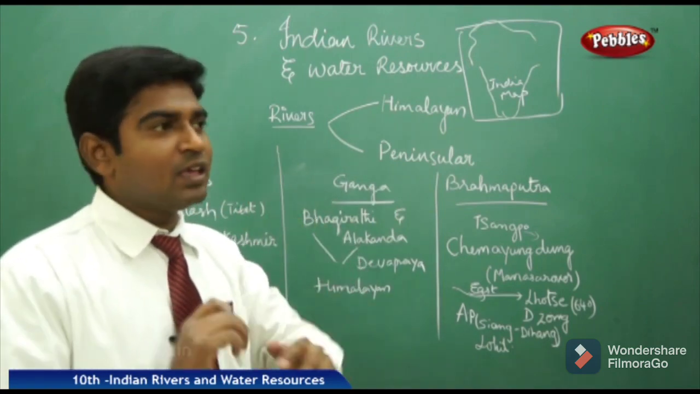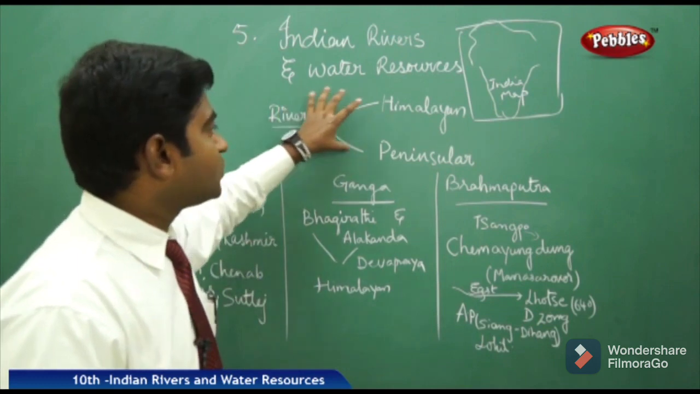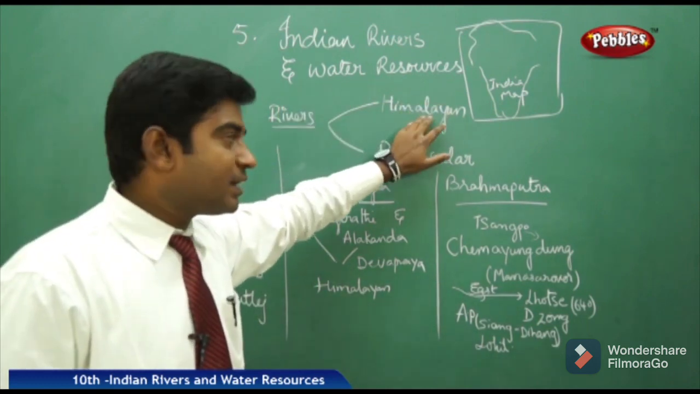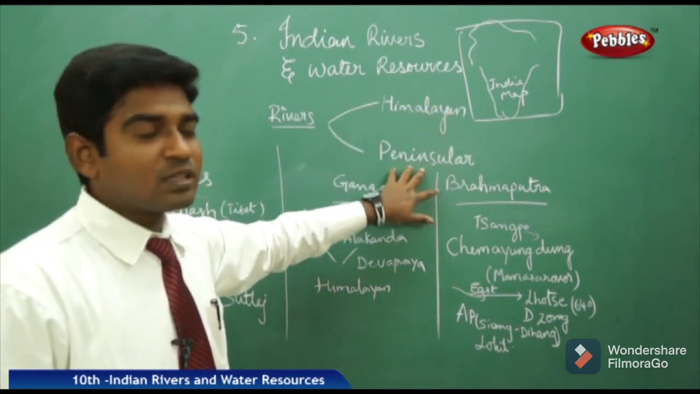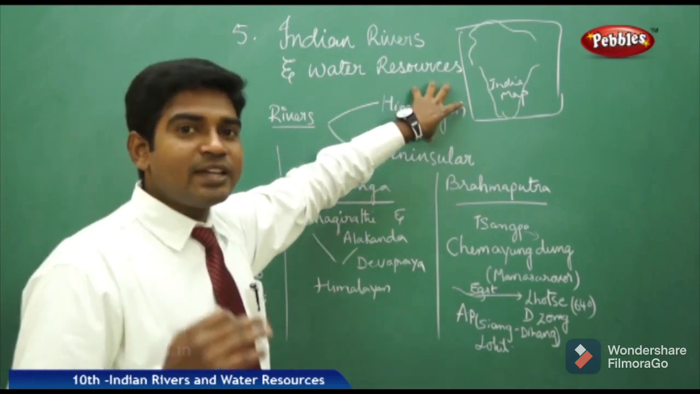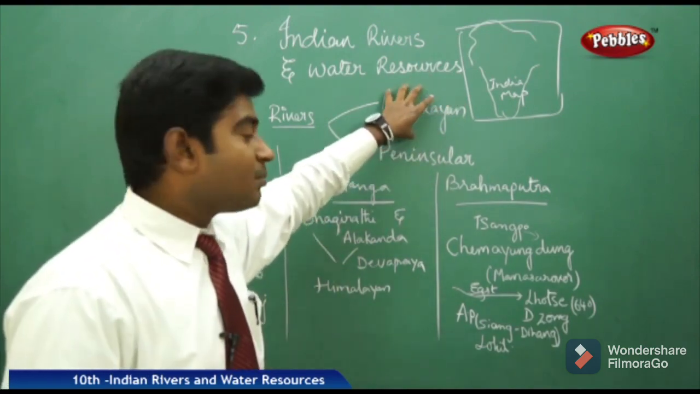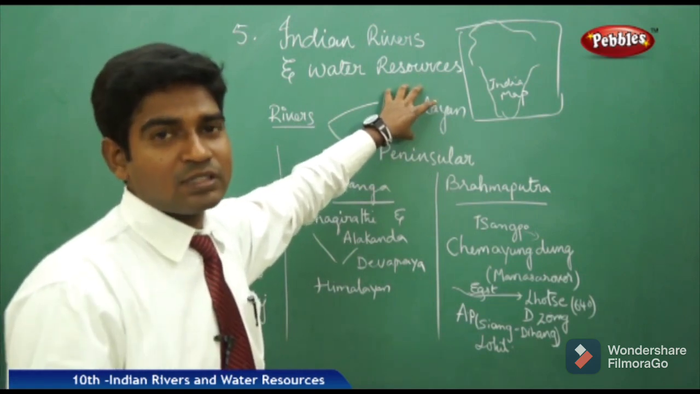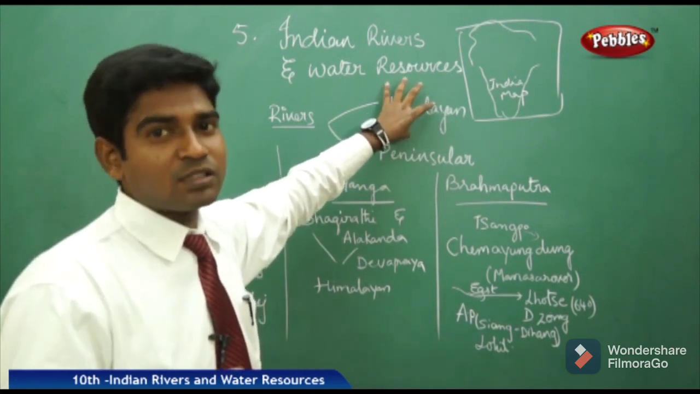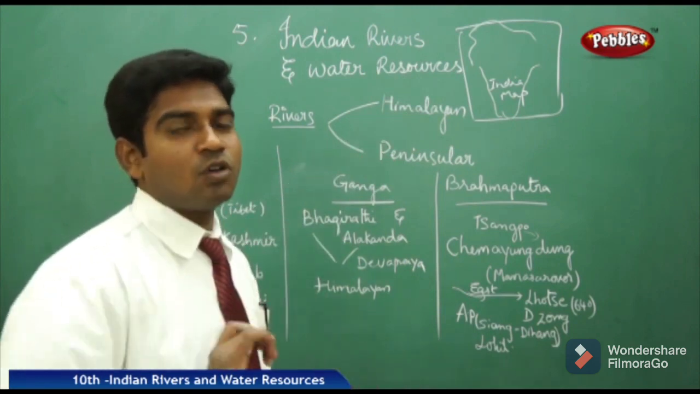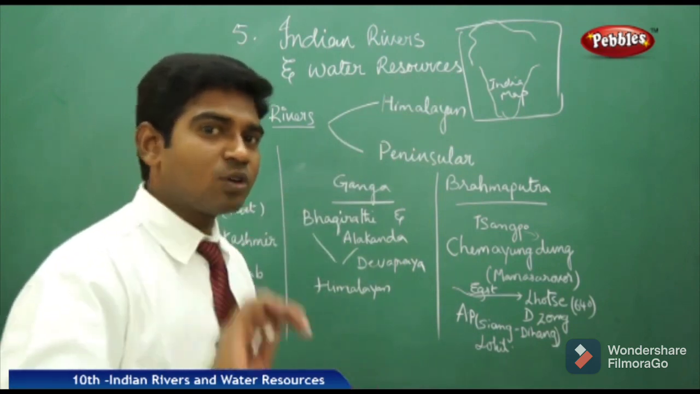as the drainage system. We have mainly divided the rivers into two major categories: the Himalayan rivers and the Peninsular rivers. The rivers which originate from the Himalayan belt, or which get their source of water from the Himalayan region, are called Himalayan rivers. These are also known as perennial rivers because they flow continuously throughout the year.